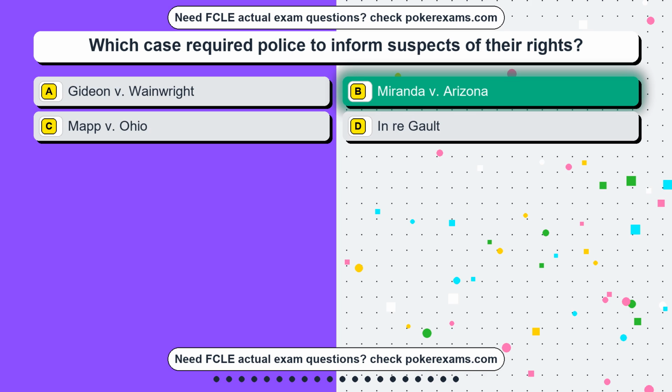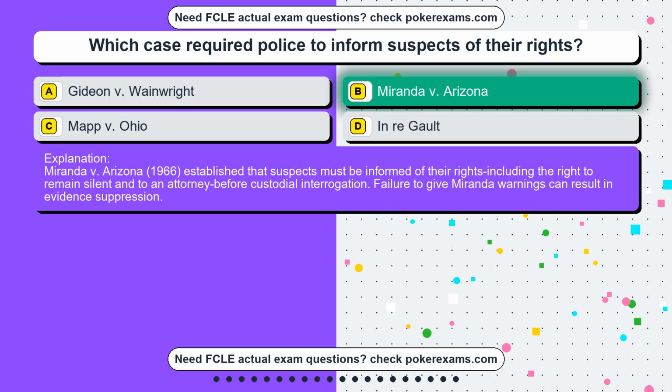Miranda v. Arizona, 1966, established that suspects must be informed of their rights, including the right to remain silent and to an attorney before custodial interrogation. Failure to give Miranda warnings can result in evidence suppression.